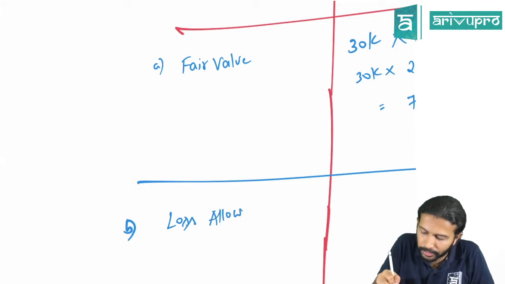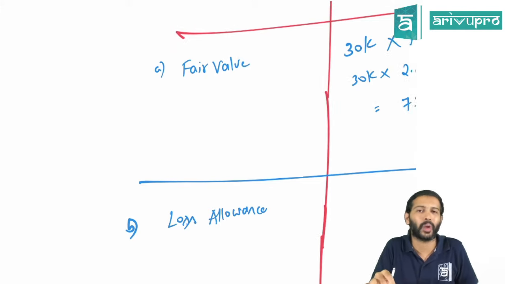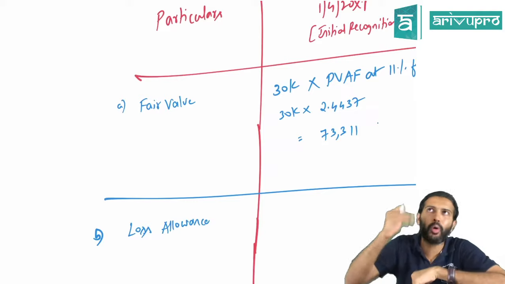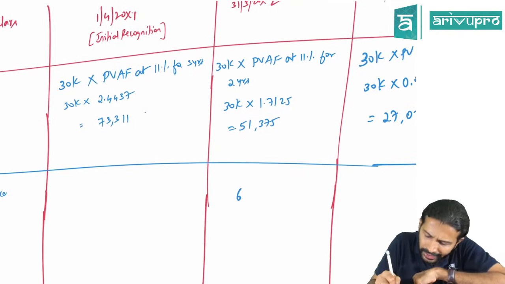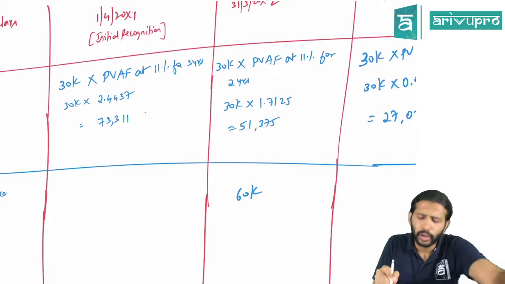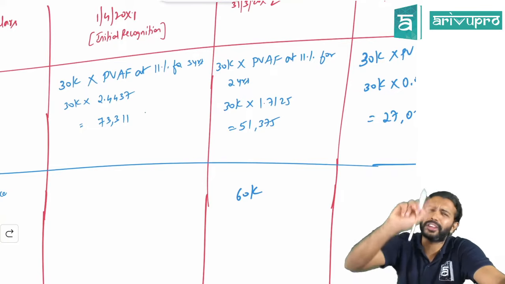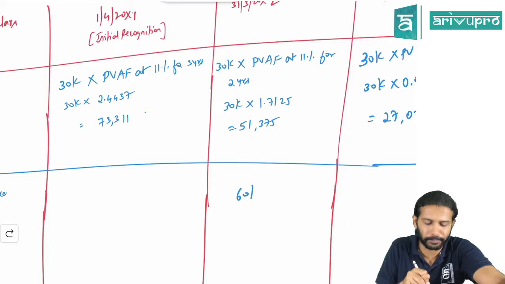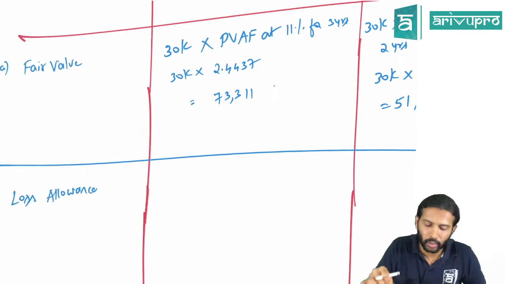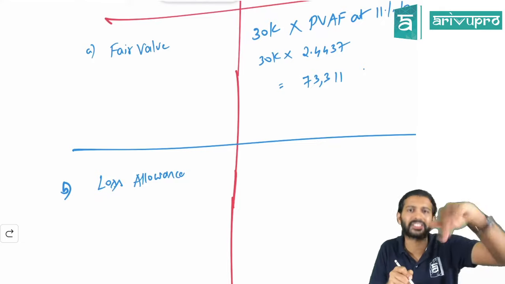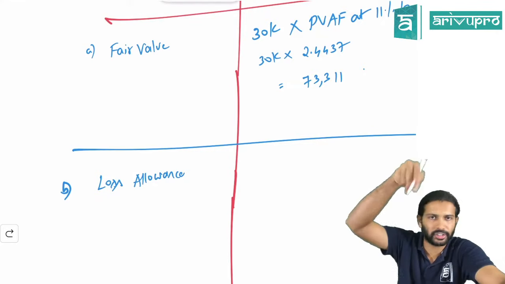That is the reason they're saying don't just stick to the fair value for this particular concept. Also calculate something known as loss allowance, meaning the amount you are expected to pay to the bank. Suppose the amount you are expected to pay to the bank is 60,000. Then showing the liability at 51,375 is not right. You have to show it at 60,000. So that's the reason two concepts have been brought in, fair value and loss allowance. Whichever is higher you need to take. That is the funda behind that.